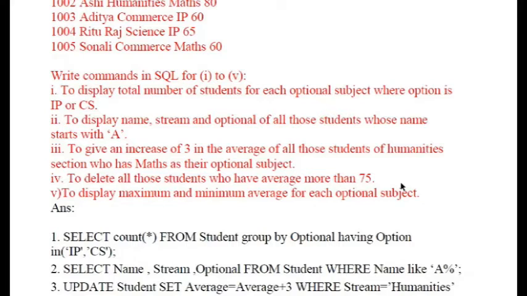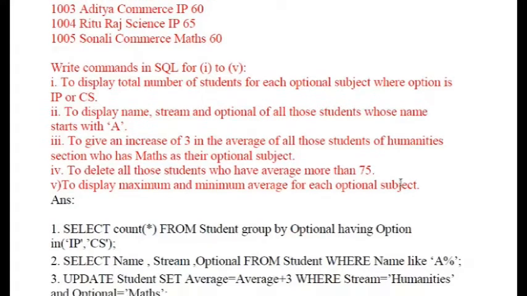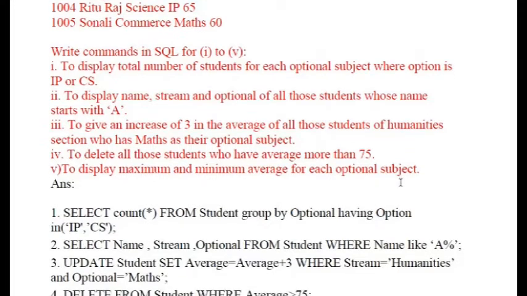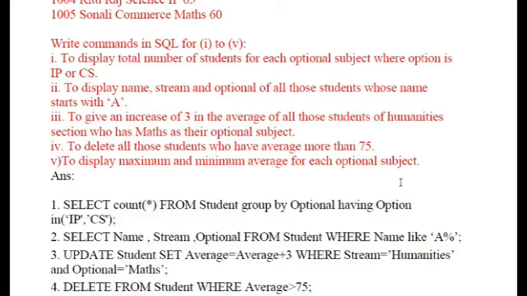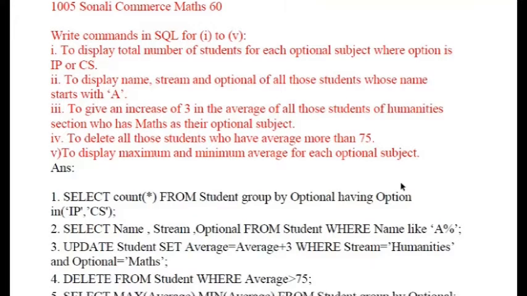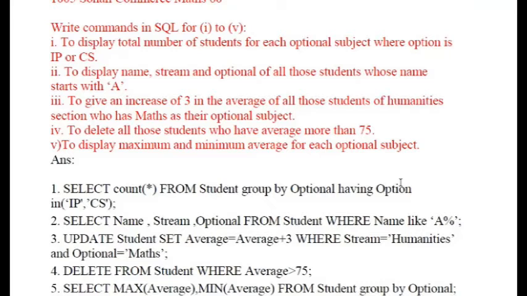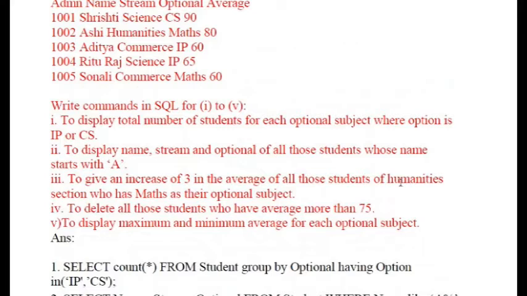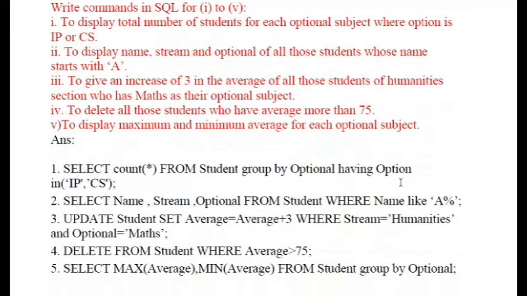So here you can see the table that we have is student. It has admission number, name, stream, optional and average. So here you can check it out. My spacing was not perfect, but you can see the admission number and differentiate it. Now they have asked me to display the total number of students for each optional subject where option is IP or CS. Now they want me to display all the students where they have option of IP or CS.